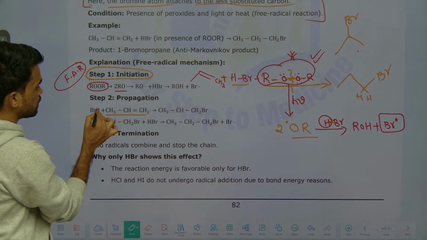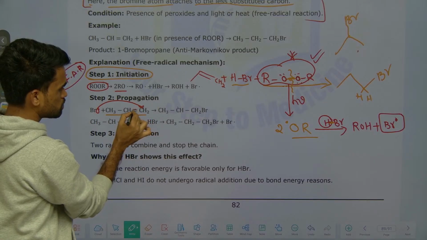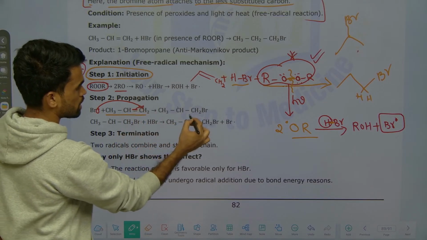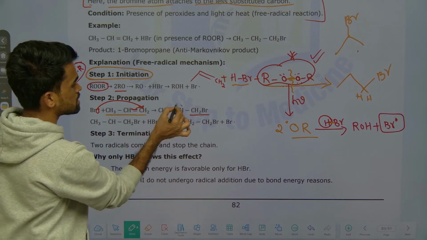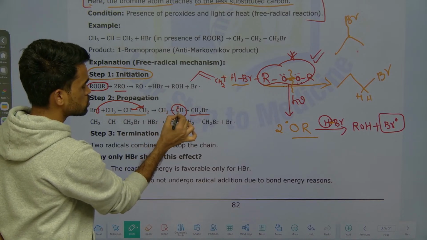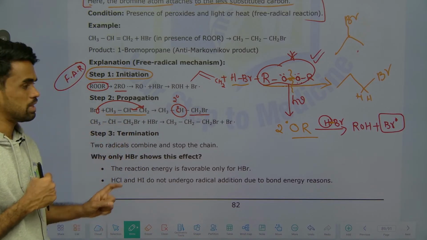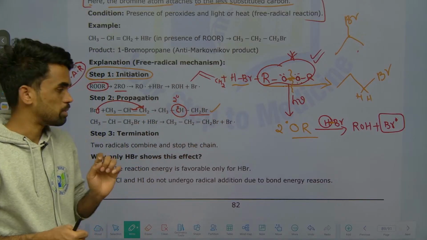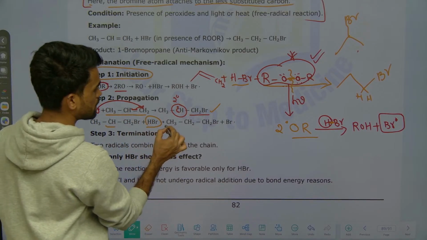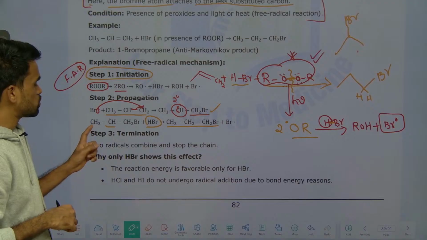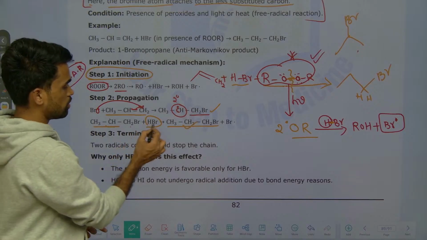So this radical will be attached to this terminal carbon, so that from this bond one electron is taken by the bromine to make a bond like this, CH2Br type, and the one more electron of this bond stays as a dot here on the center carbon. So this is a secondary carbon radical now. A secondary carbon radical is more stable than the primary radical. That's why this kind of addition is taking place. Now this radical again takes hydrogen from one more molecule of HBr and finally gives you this kind of product, CH3CH2CH2Br. This is the product formed and a bromine radical is produced here.